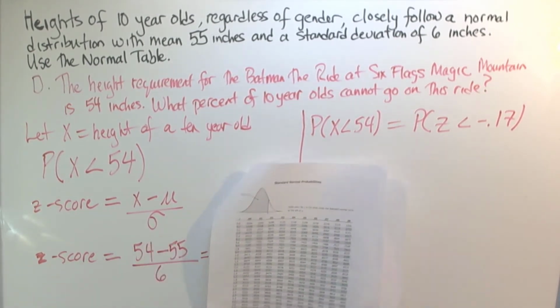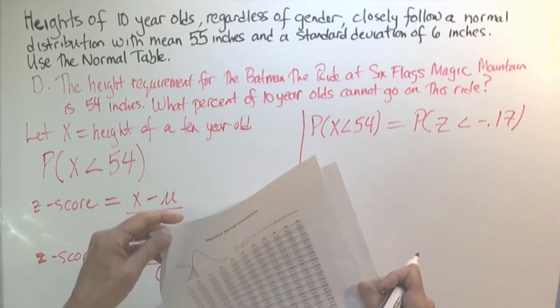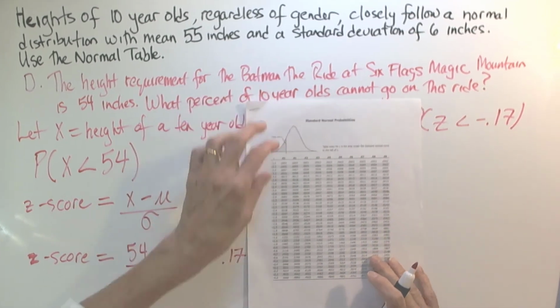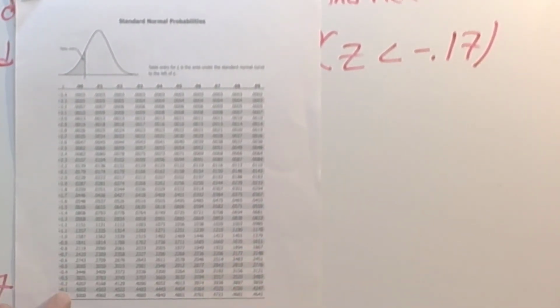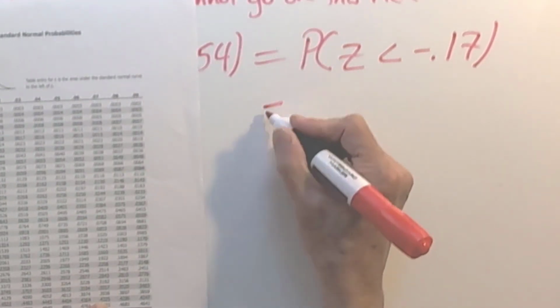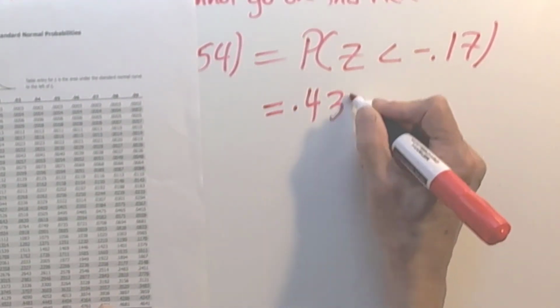Looking at the normal table, the probability that z is less than negative 0.17 is 0.434325.